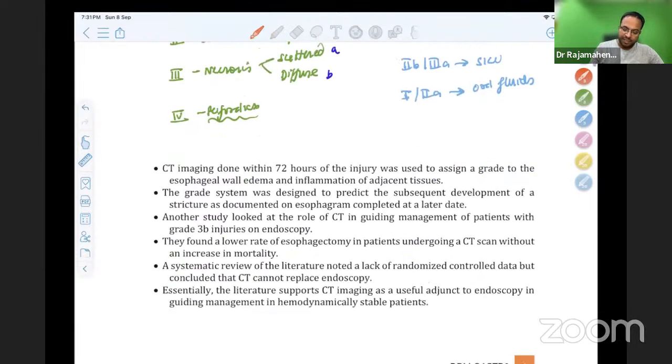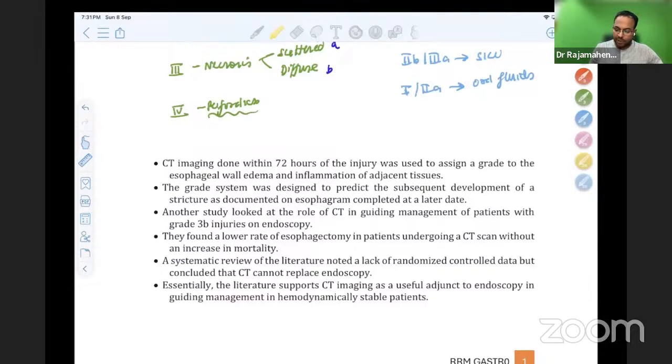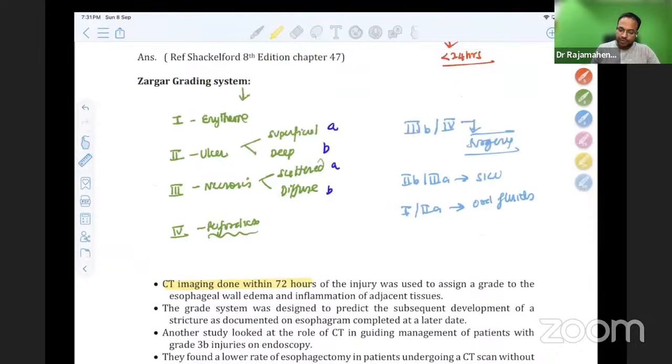So CT imaging done within 72 hours of injury was used to assign a grade to the esophageal wall. There is a grading given in Shackelford page number 47 for CT grading also.